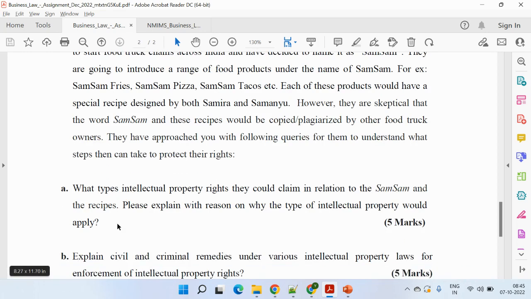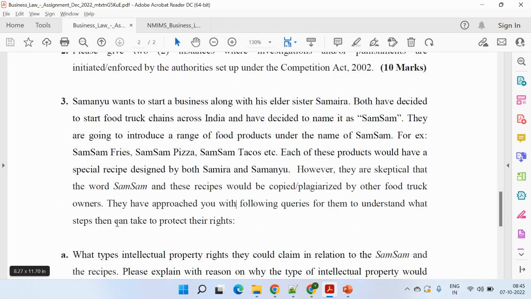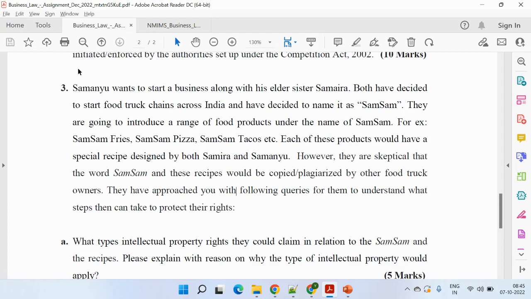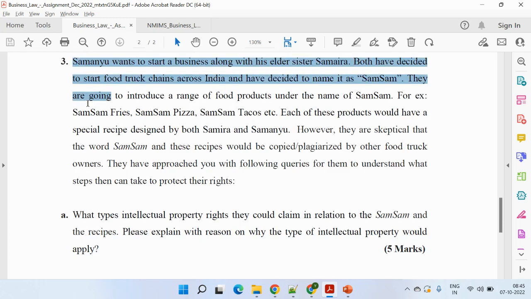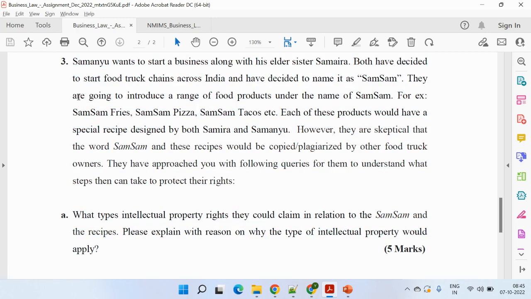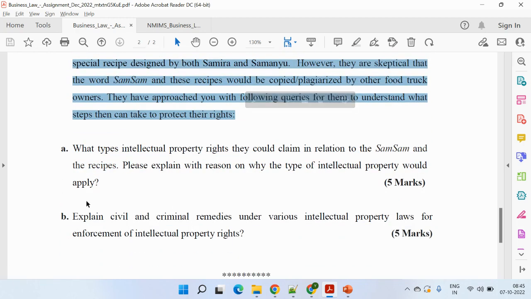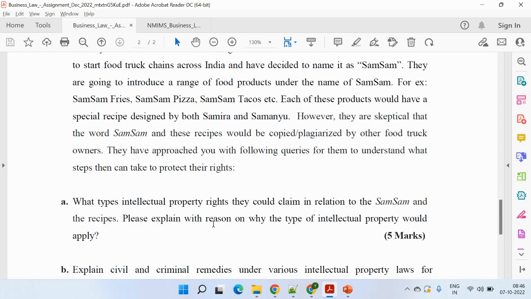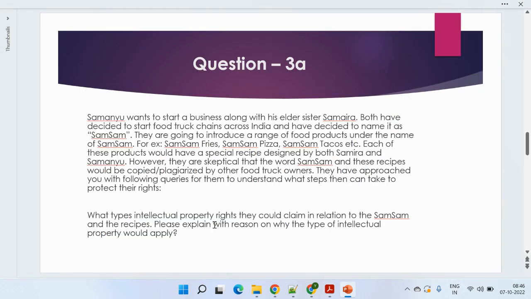So guys, no, you do not have any third question, it has third A and third B. So if you are writing the A part, then you need to consider this, and if you are writing third B, then consider this and this part, right? So nothing needs to be written for the third question. You just write answer 3A and answer 3B. So answer question number third A.